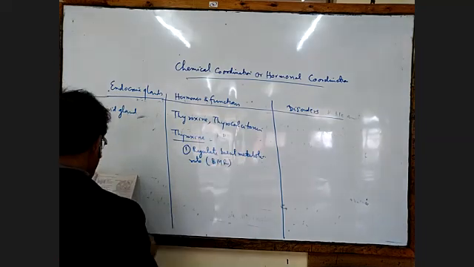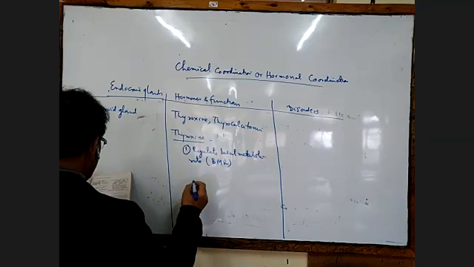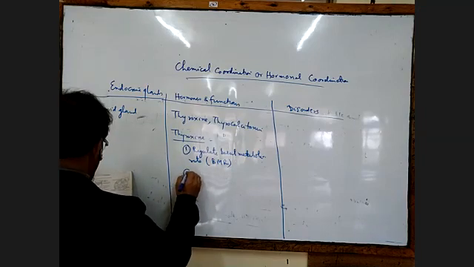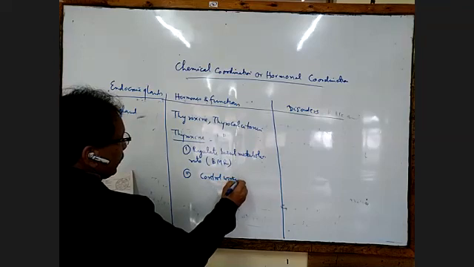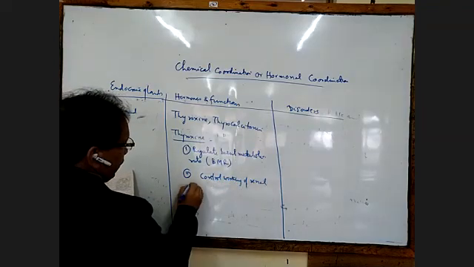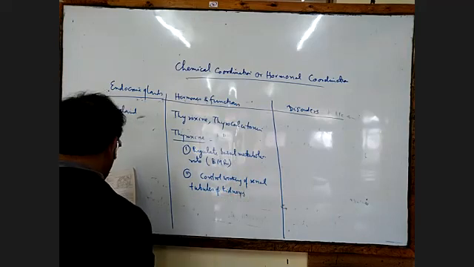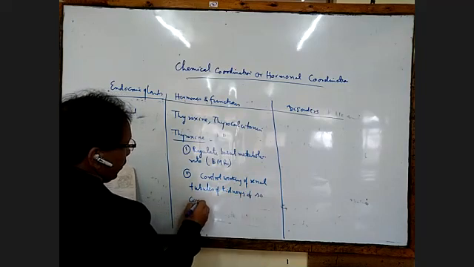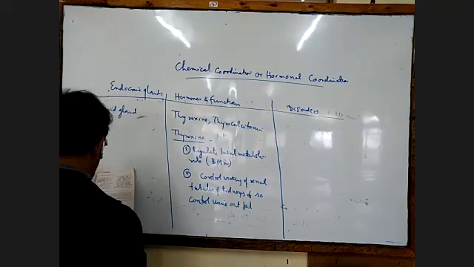Then control working of renal tubules of kidney. And control urine output.